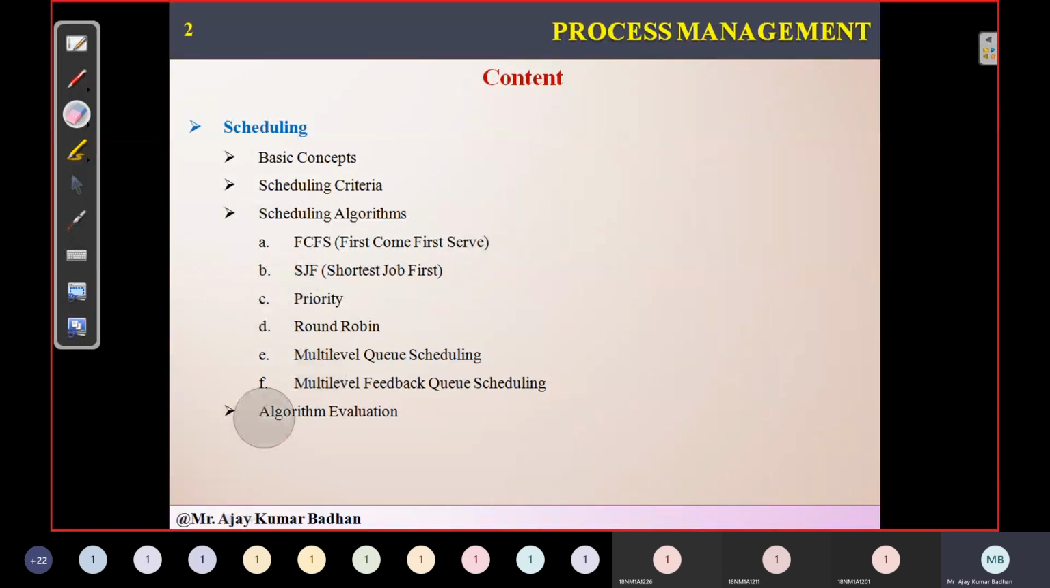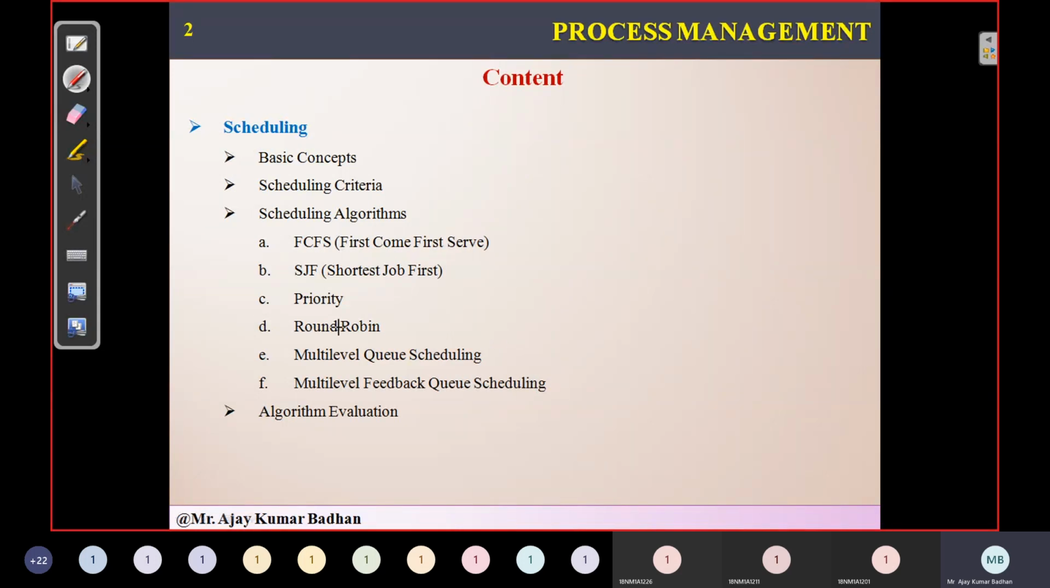Today I'll provide you some questions, and you should practice them. Tomorrow we will discuss the problems related to these particular scheduling algorithms, so that you have clarity on how to solve these problems if they are given in different scenarios.